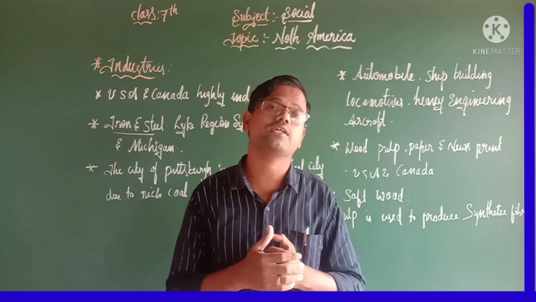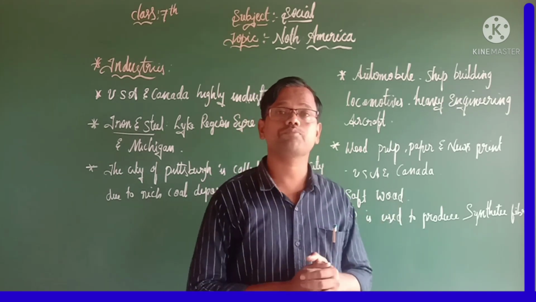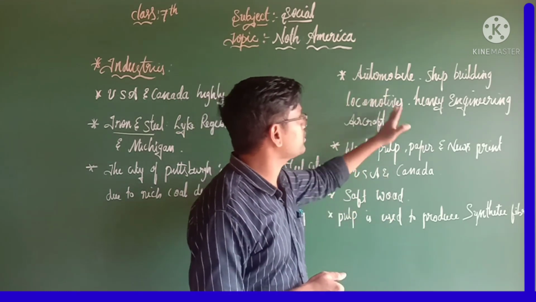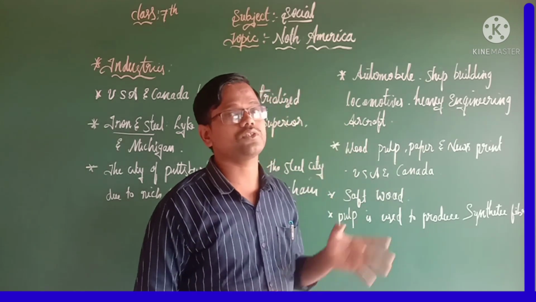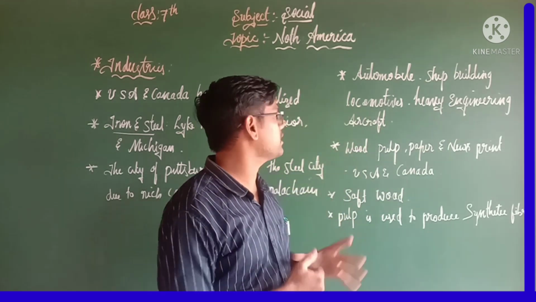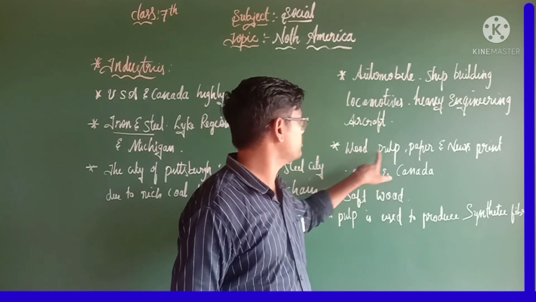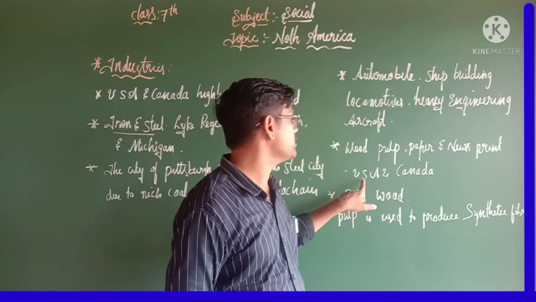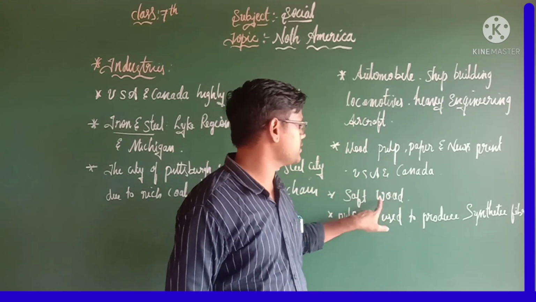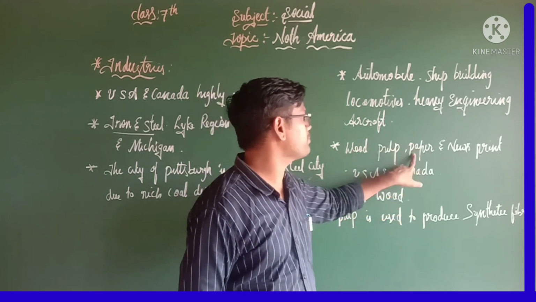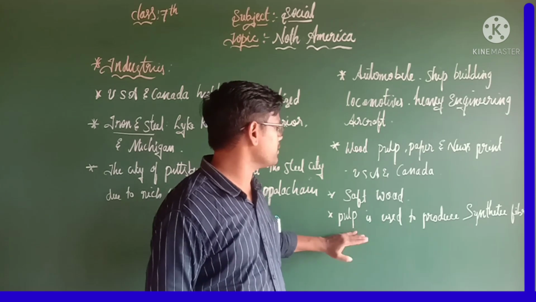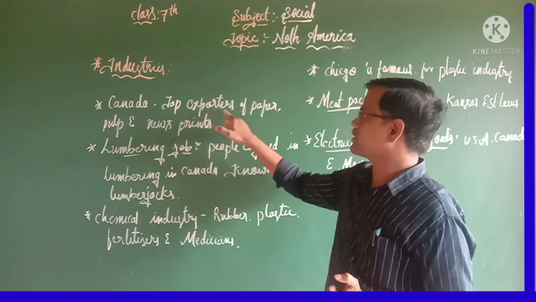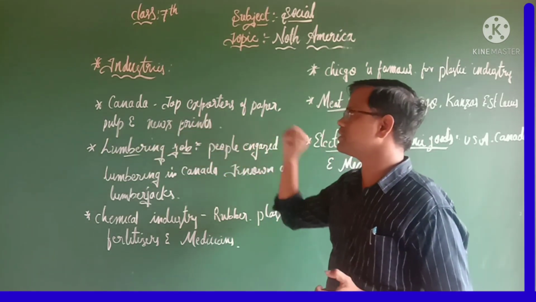So iron ore and steel industry helps to develop other important industries also. Those are the first one, automobile industry, shipbuilding, locomotives, heavy engineering and aircraft. So these are a few important industries we can see in North America. And wood pulp, paper and newsprint are produced in two important places, USA and Canada. And softwood is used for making wood pulp, paper and newsprint. And the pulp is used to produce synthetic fiber. Also Canada is a top exporter of paper, pulp and newsprint.